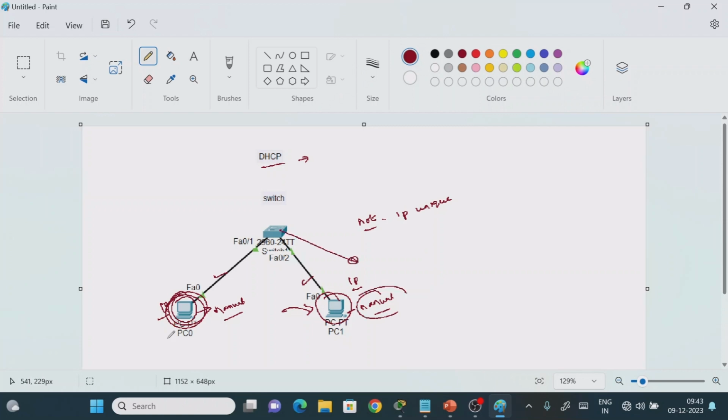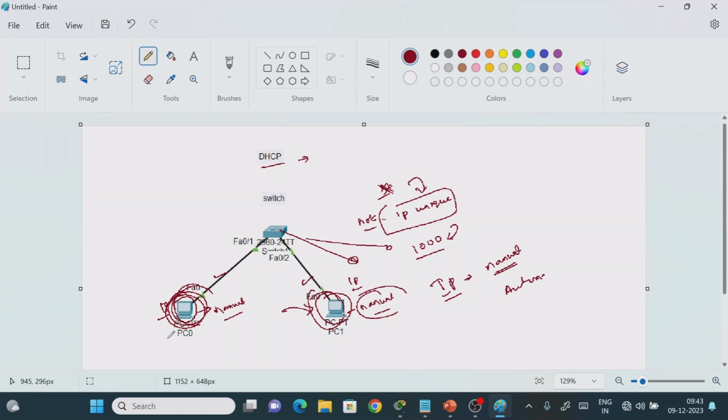But consider a network with 1000 devices. Is it practically possible to go inside every system, type the manual IP address and remember such a huge number of unique IP addresses? It is almost not possible, right? When you are working in industry, entering manual addresses is not a useful way. What we have to do is, the moment the system reboots, it should automatically get the IP address, right? Manual is where the network admin enters each and every system. The other way is automatic.